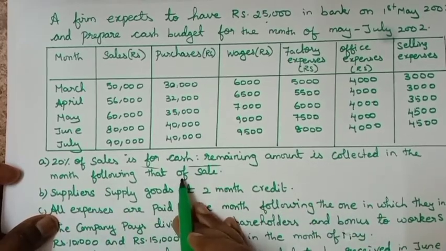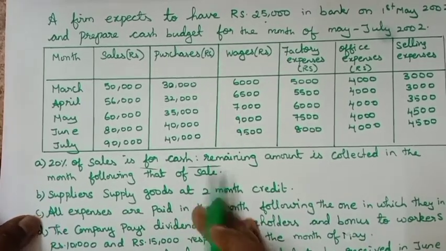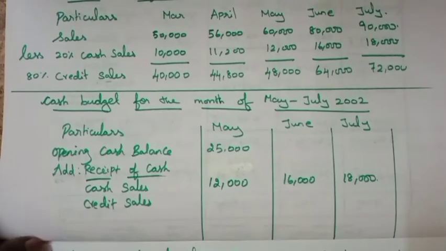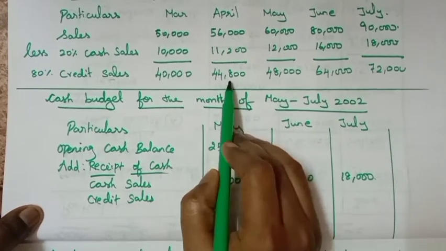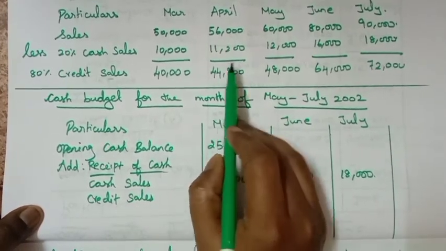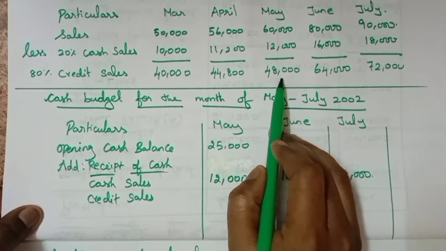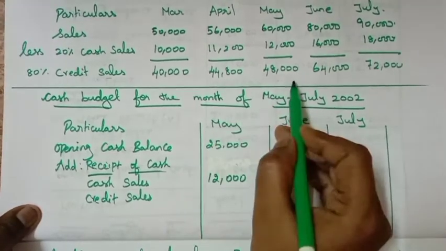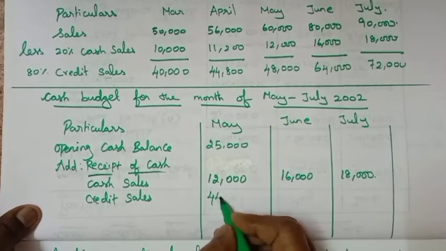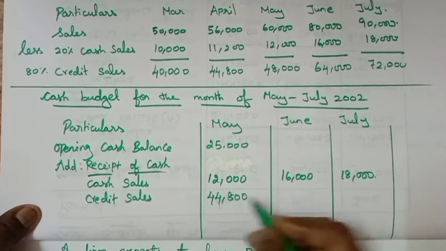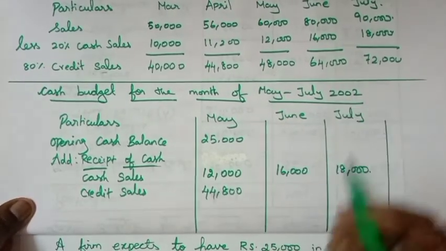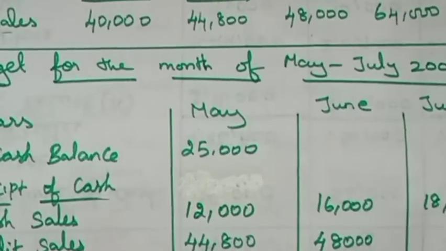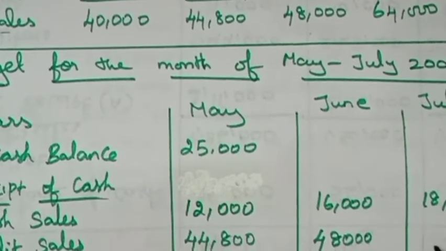For example, the March credit sales of 40,000 is collected in April. April's 44,800 is collected in May, so we write 44,800. May's 48,000 is collected in June, so 48,000, and next, the last one, 64,000.